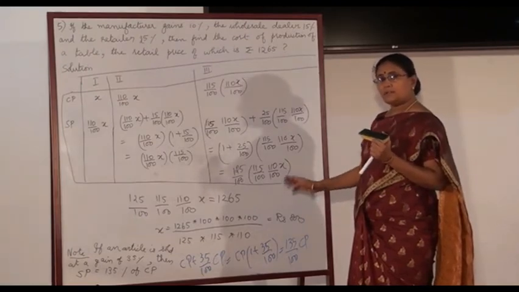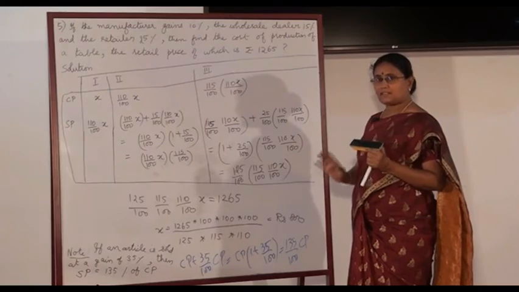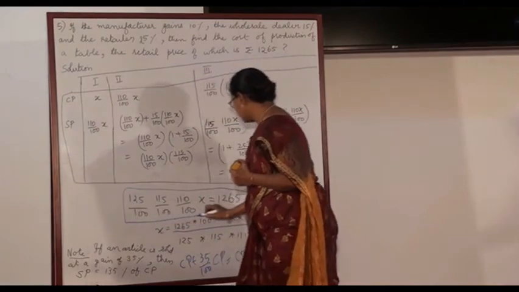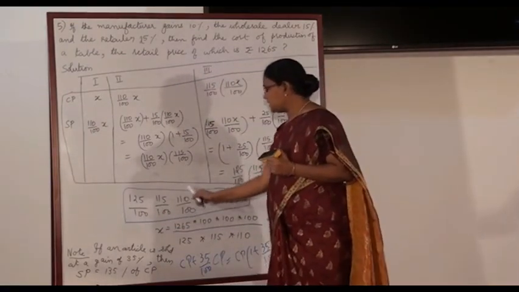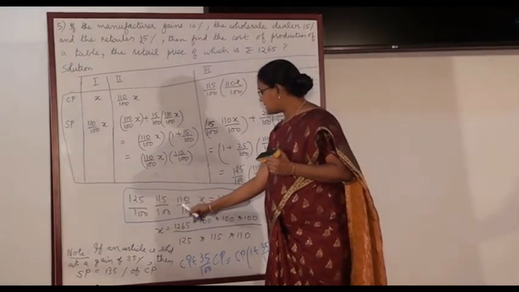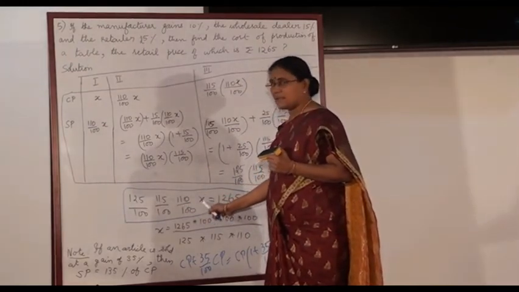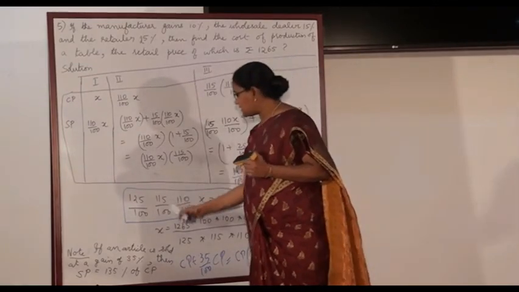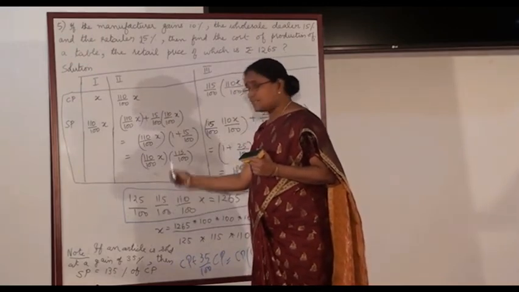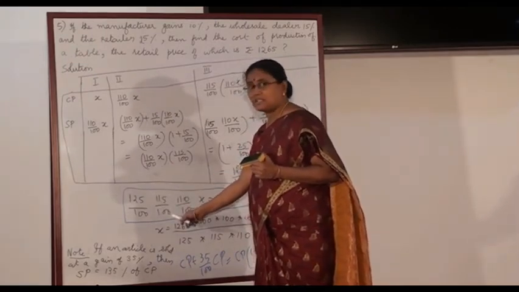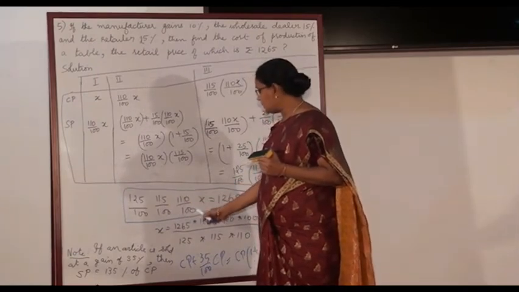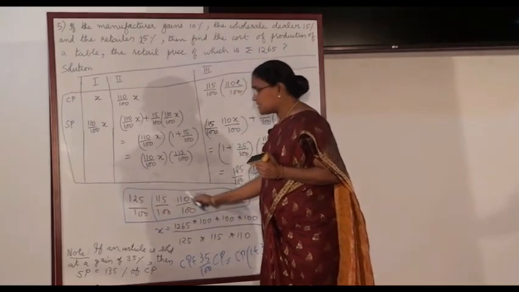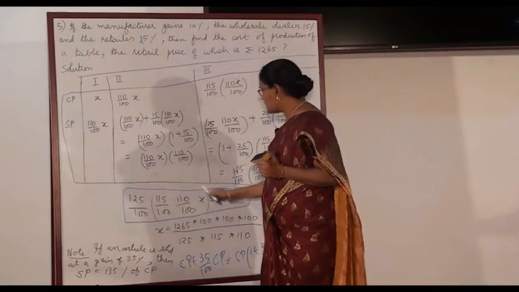Okay, problem over. You can very well apply the shortcut method in a competitive exam. What is that shortcut method? This is the formula for the shortcut method. For the first person, the selling price is 110 percentage of x. For the second person, 15 percentage is his gain. So 100 plus 15 percentage of his cost price, it is 110 by 100 into x. Therefore this goes as the cost price of the third person, the retailer. This is the cost price of the retailer.